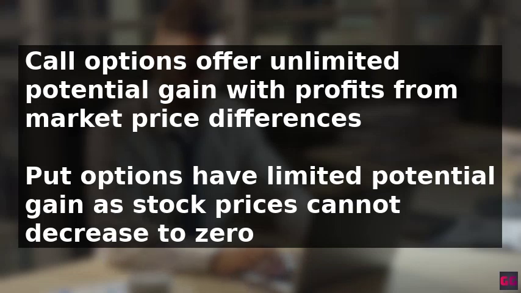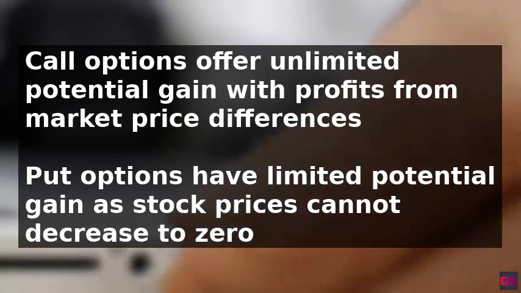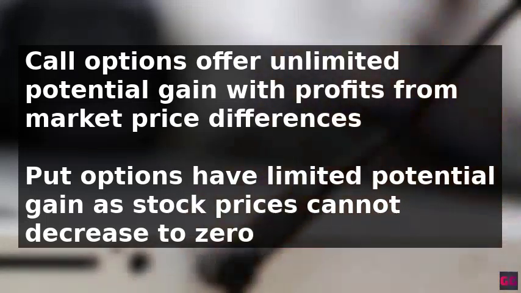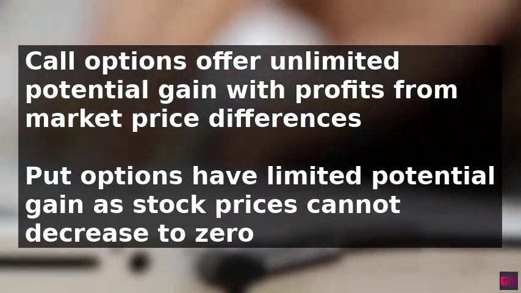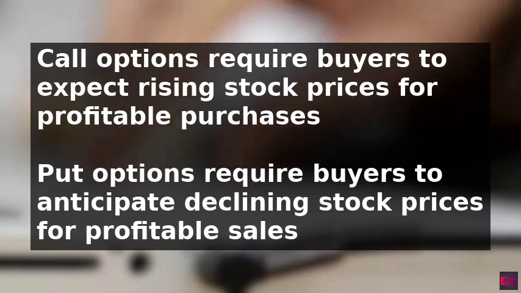On the other hand, the potential gain of a put option is limited, as the stock price cannot decrease to zero, thereby capping the potential gain at the strike price. As a result, call options have an advantage in this category due to their unlimited potential gain. Nevertheless, both options can guarantee profits if the buyer accurately predicts market fluctuations.